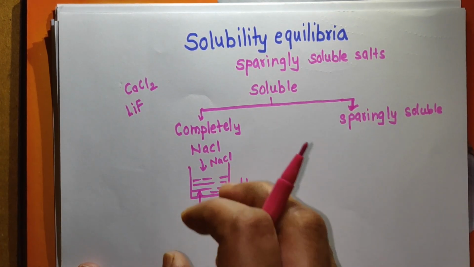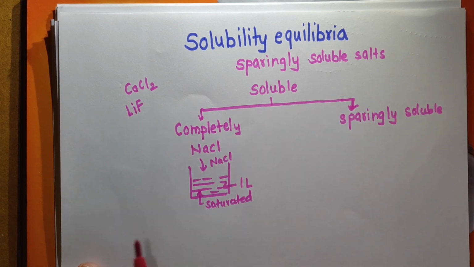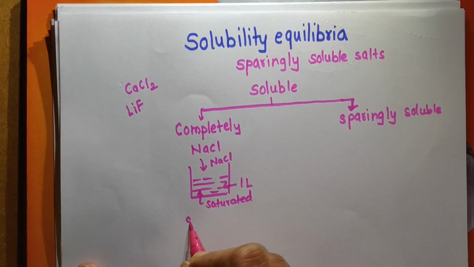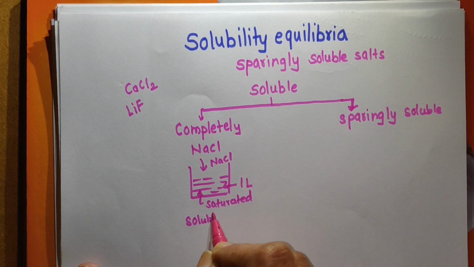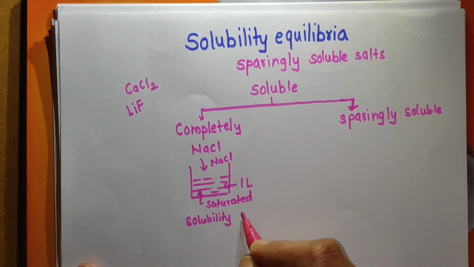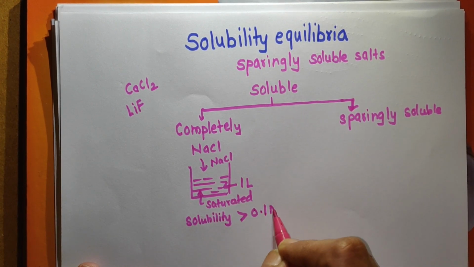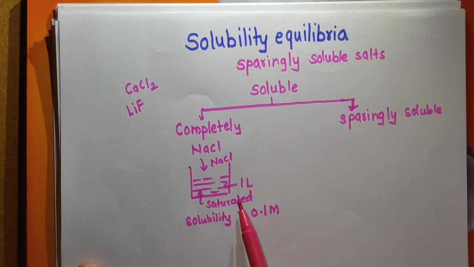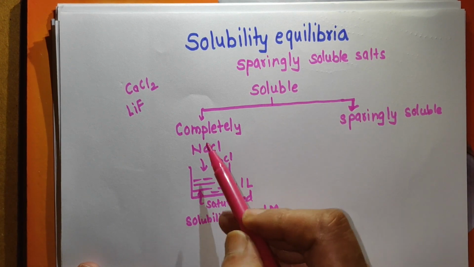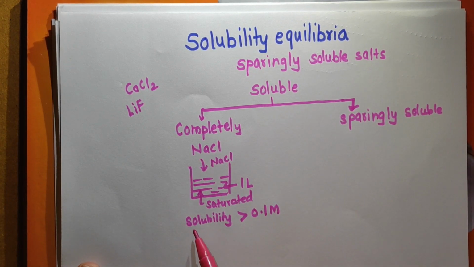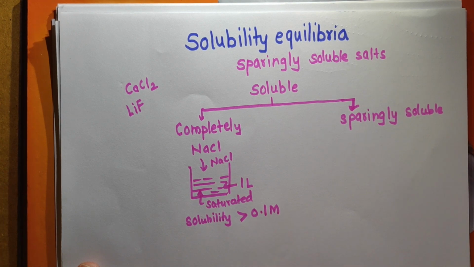There is a limitation, but the dissolution is more, and so the solubility is greater than 0.1 molar. That is, you can obtain a concentration of this solution greater than 0.1, and so for completely soluble substances, solubility is greater than 0.1 molar.